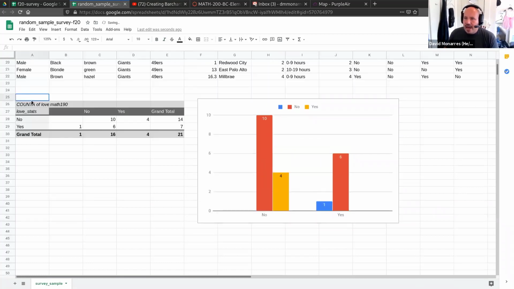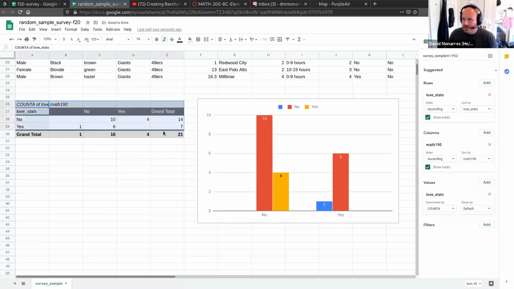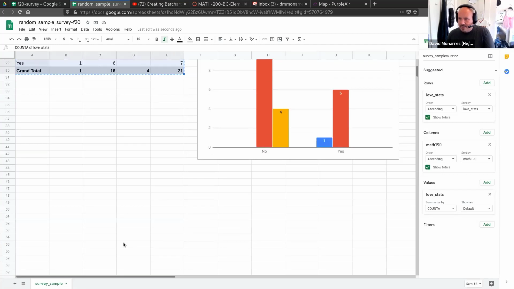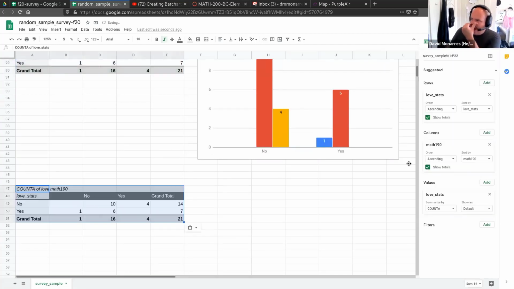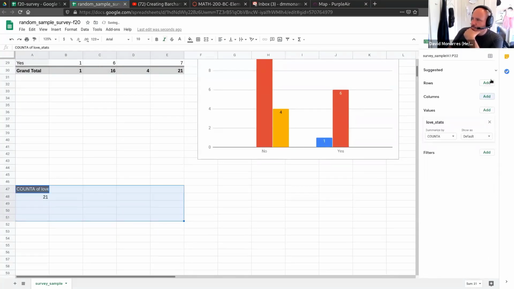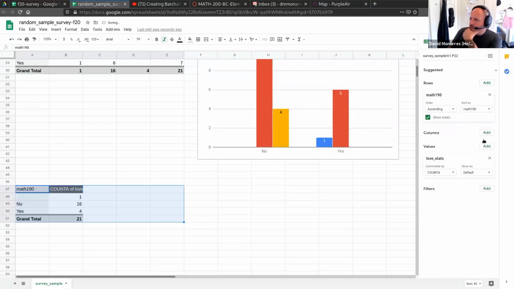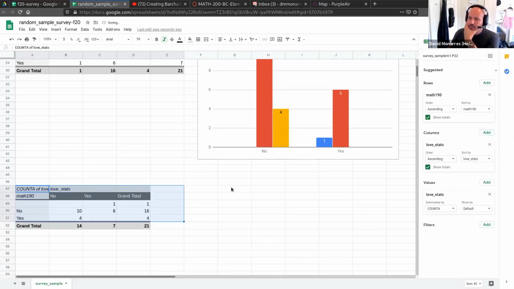I could decide to take this pivot table. Okay, so I'm going to go ahead and take that pivot table. I'm going to copy it down here. Okay, and then what I'm going to do is I'm going to flip the rows and the columns. Okay. Put Math 190 as the rows, and I'm going to put the love of stats as the columns.